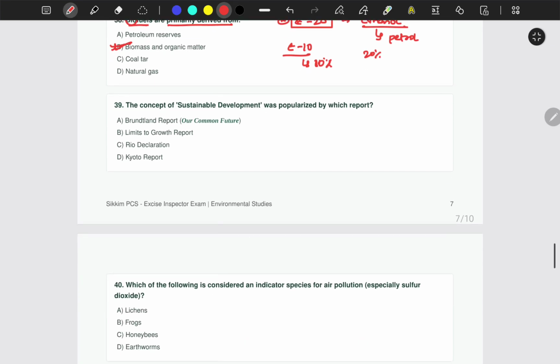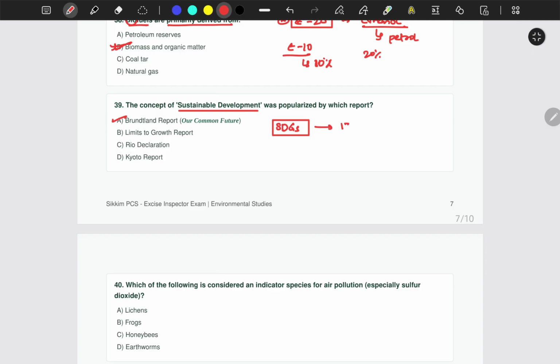Question number 39. The concept of sustainable development was popularized by which report? A, Brundtland Report, B, Limits to Growth Report, C, Rio Declaration, or D, Kyoto Report. The correct answer is Brundtland Report. See, nowadays we have SDGs, right? What are those? Those are Sustainable Development Goals.